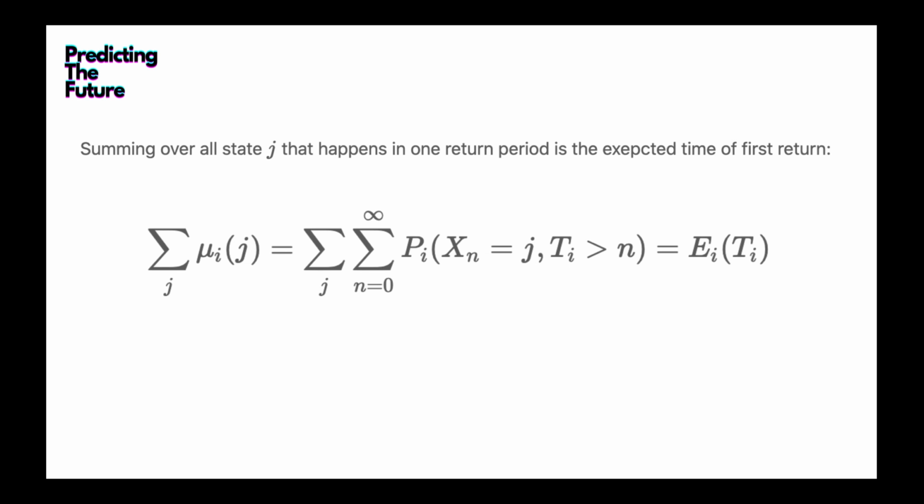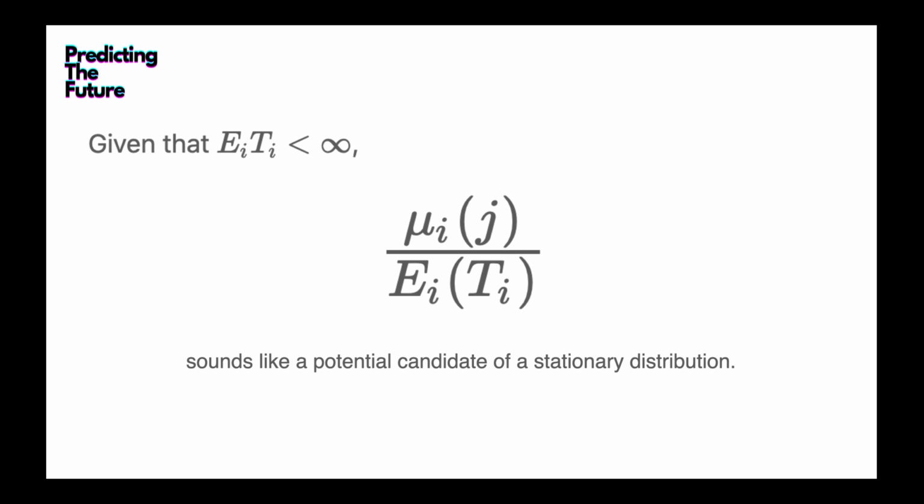The summation of mu_i is just the expected value of T_i, so if we divide mu_i by the expected value of T_i, then this becomes a probability distribution, right? If we sum over j the term mu_i divided by E_i[T_i], this is actually 1, right? So that sounds like a potential candidate for a stationary distribution.